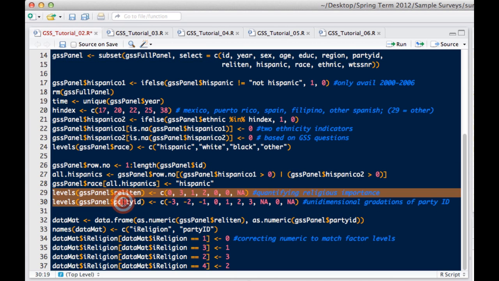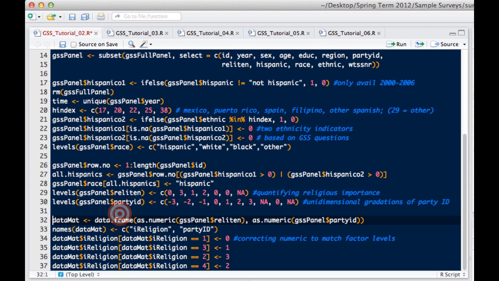Right here I've got my 2 key variables, namely religious importance to the respondent and political party ID. Make sure that the responses don't accidentally get changed when you go from a string response to a numerical response that will allow you to compute correlations and so on.